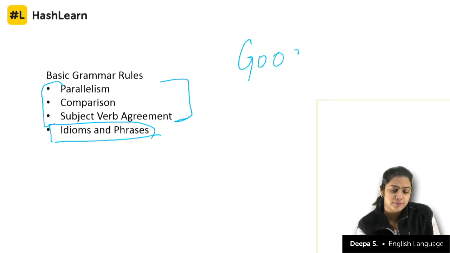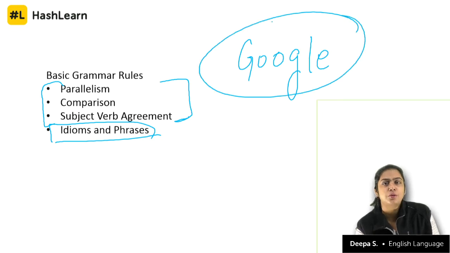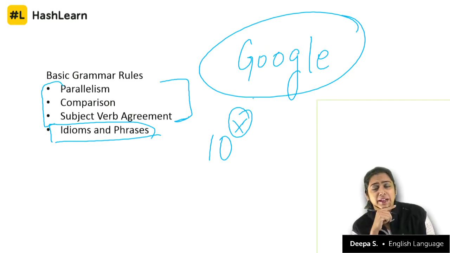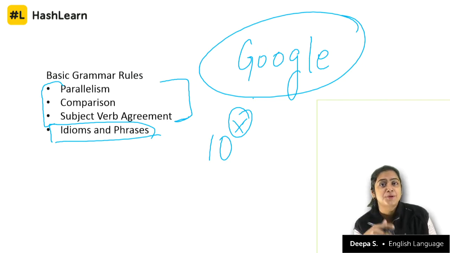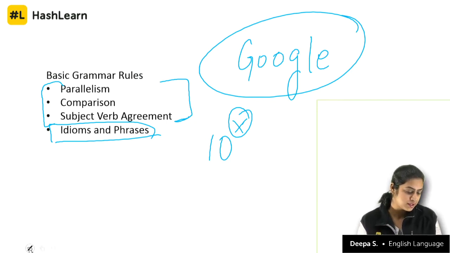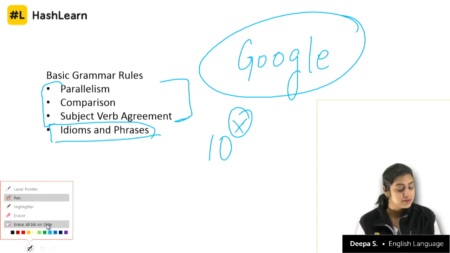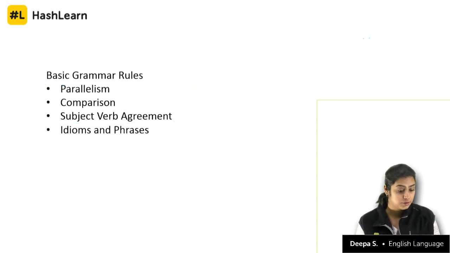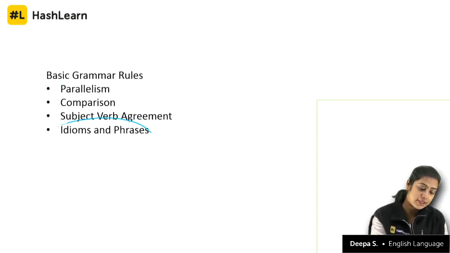To Google. How many of you know that Google actually represents a number? It's 10 power something. I don't know. The X here is some very big number. So this is the actual meaning of Google. Today, when you Google something, it means that you go online and search for it. Correct? So someone coming here from the medieval times would probably not understand this at all. So that is about idioms.